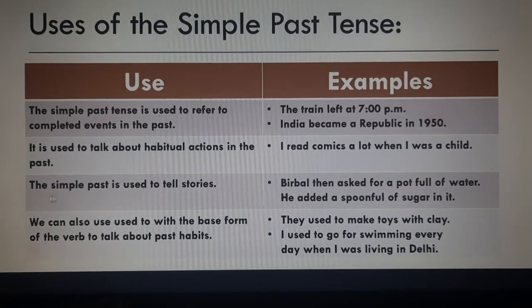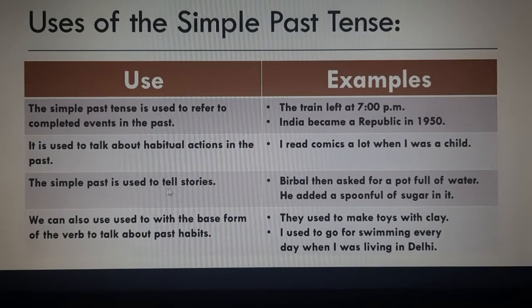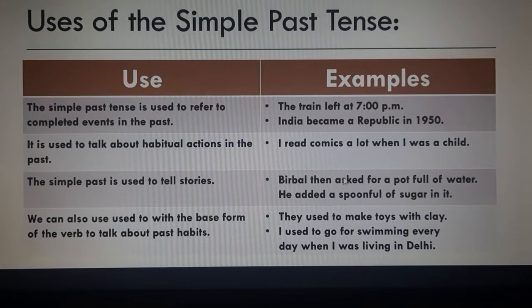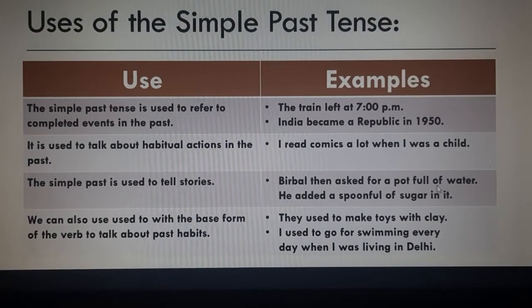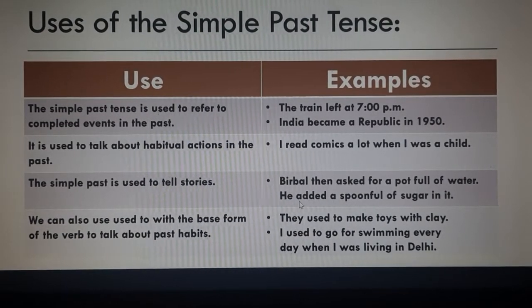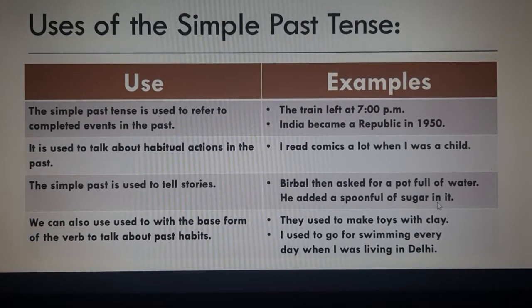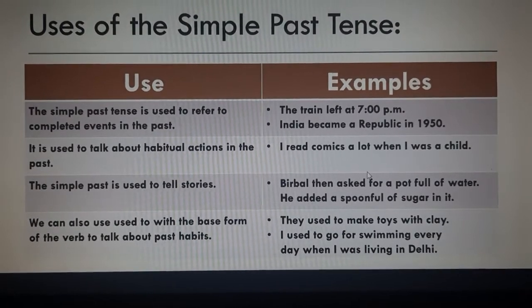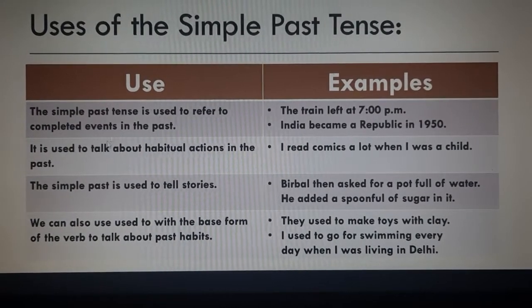The next is simple past is used to tell stories. For example, Birbal then asked for a pot full of water. He added a spoonful of sugar in it. So asked, added, these are the terms used as simple past tense.